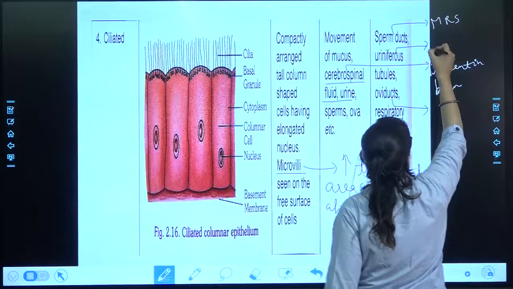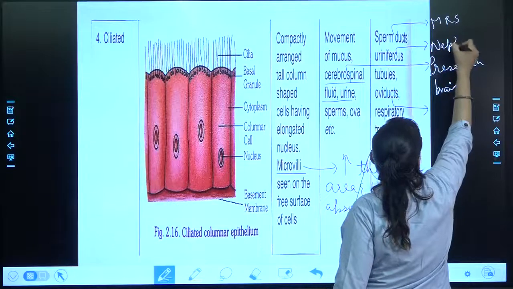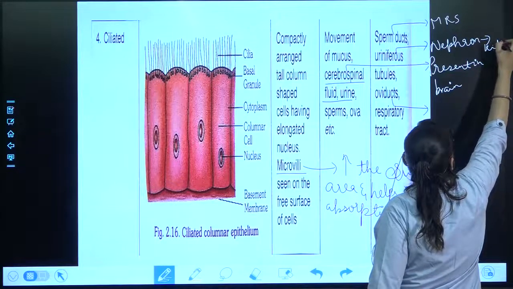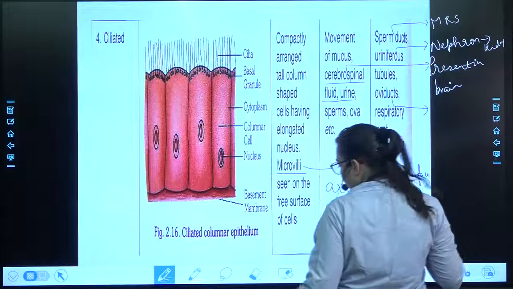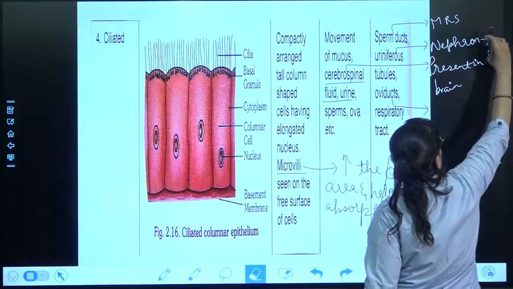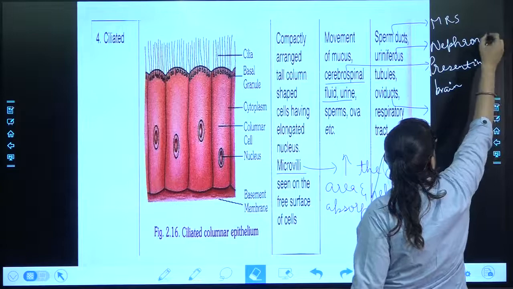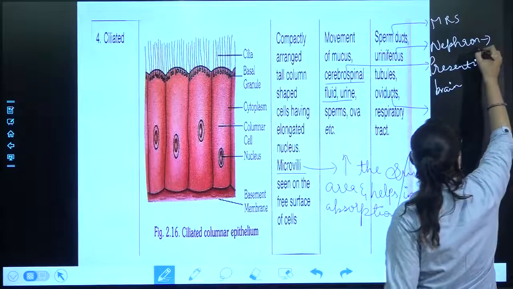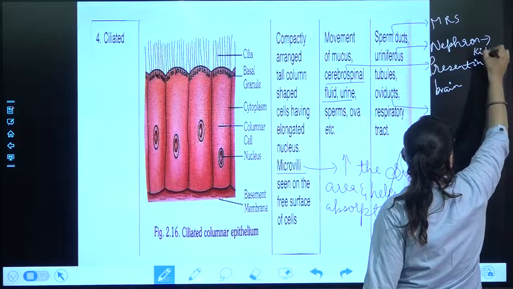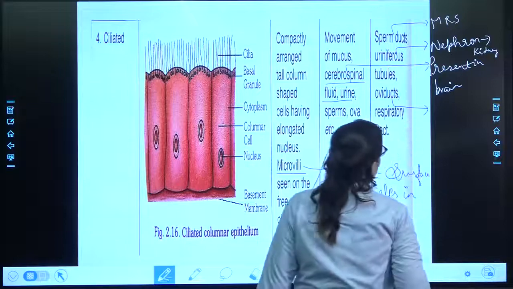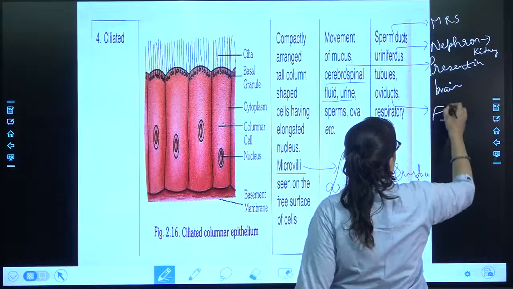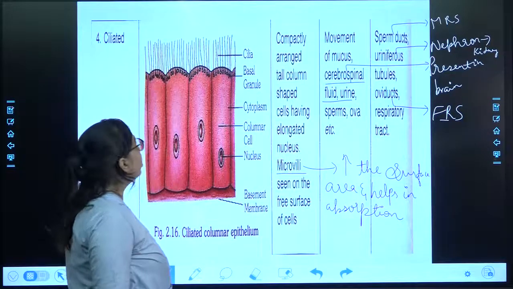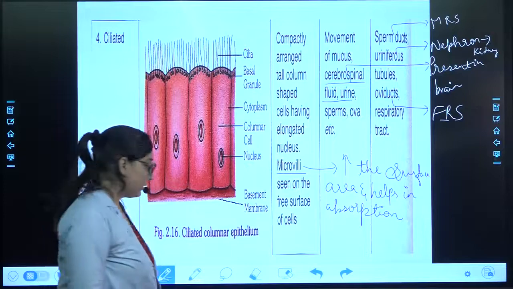Uriniferous tubules, part of the nephron, are present in the kidney. Alright. Then over here, the oviduct. It is a part of the female reproductive system. Note down these points. Then we'll move further.